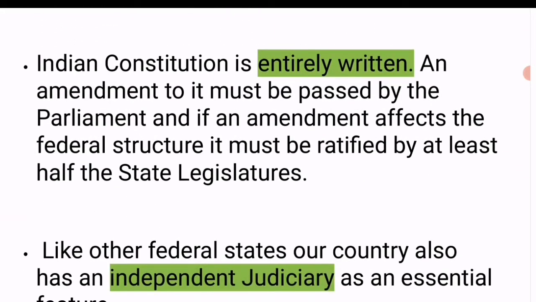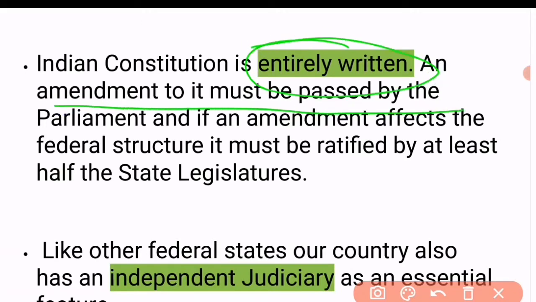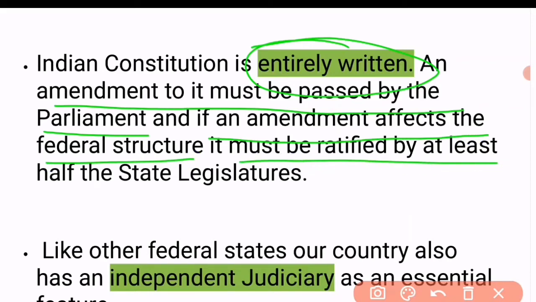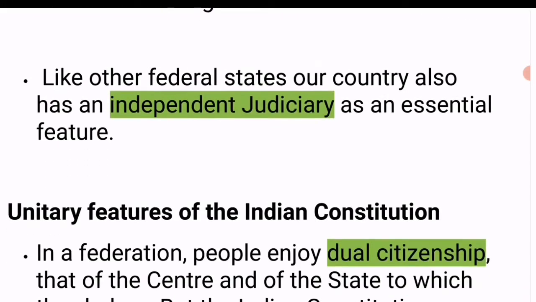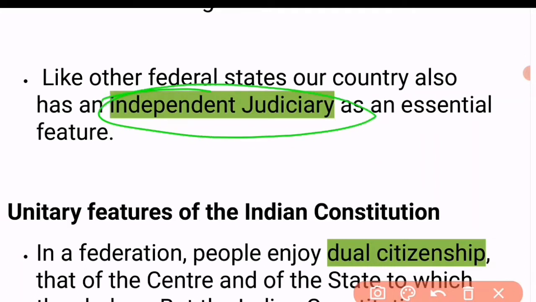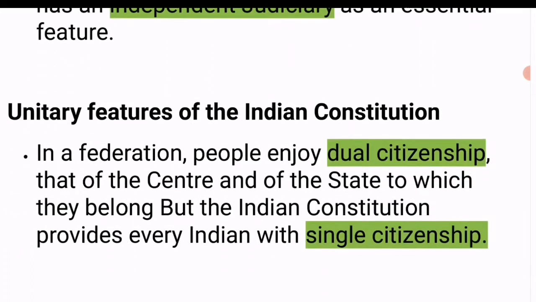The Indian constitution is entirely written, and an amendment to it must be passed by parliament, and if an amendment affects the federal structure, it must be ratified by at least half of the state legislatures. Like other federal states, our country also has an independent judiciary. So these were all the federal features of the Indian constitution.